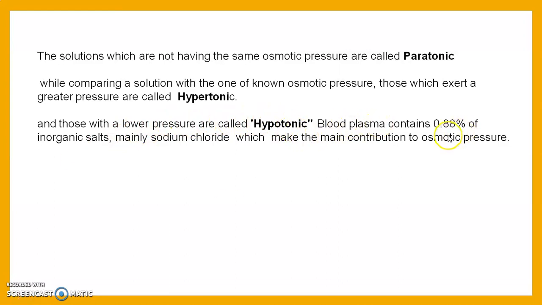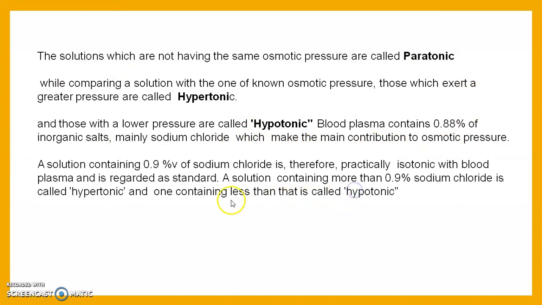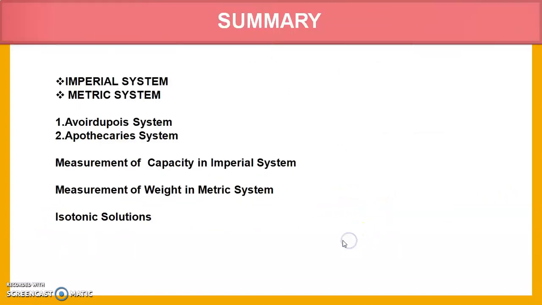Blood plasma contains 0.88% of inorganic salts, mainly sodium chloride, which make a contribution to the osmotic pressure. A solution containing 0.9% sodium chloride is therefore practically isotonic with the blood plasma and is regarded as a standard. A solution containing more than 0.9% sodium chloride is called hypertonic. One containing less than 0.9% is called hypotonic.